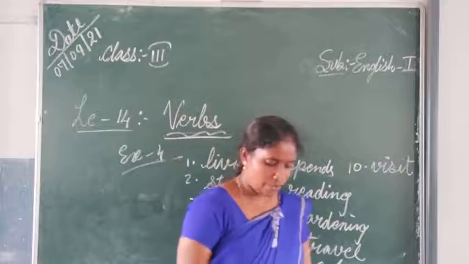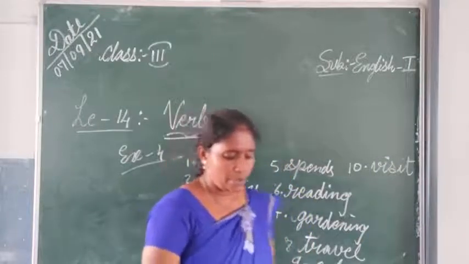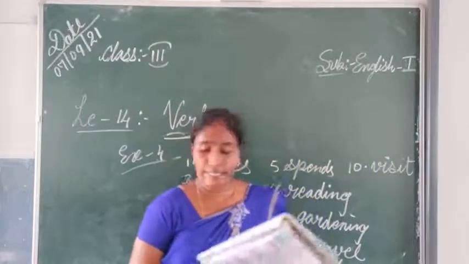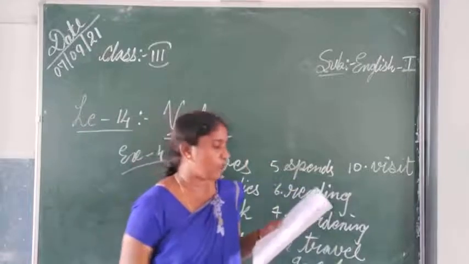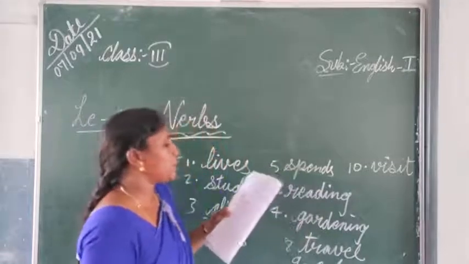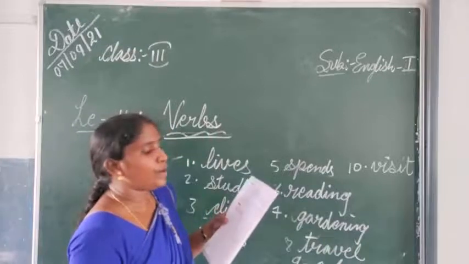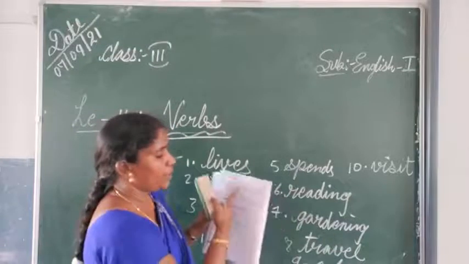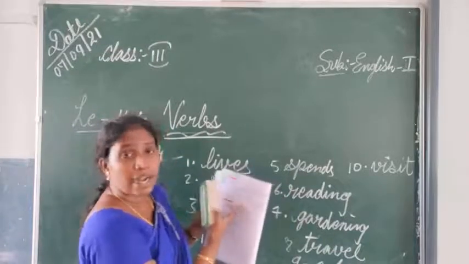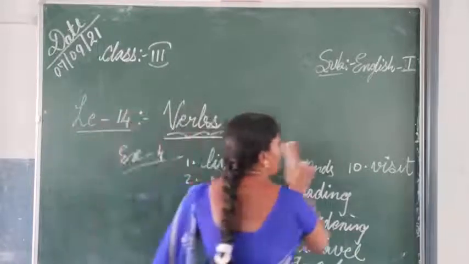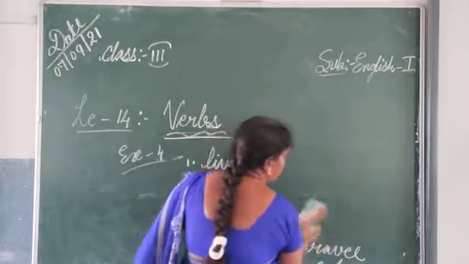Next one, now you can read exercise number 5. You can do it as homework. What is that? Read the following story and underline the verbs in it. So you read out the story and underline the verbs so that you can do it by yourself. So everybody do it.